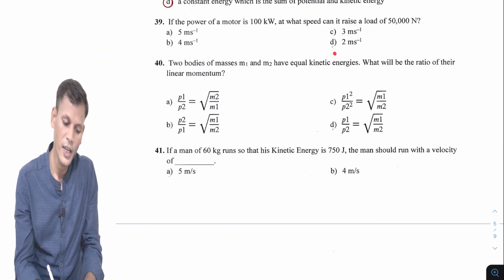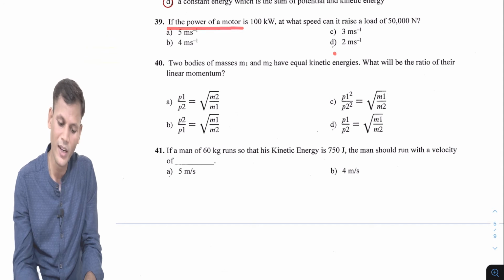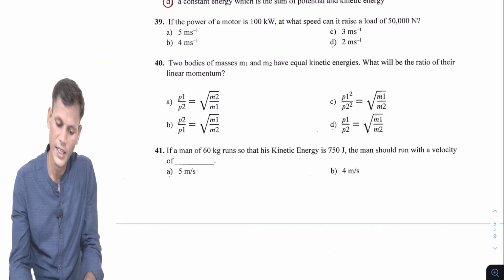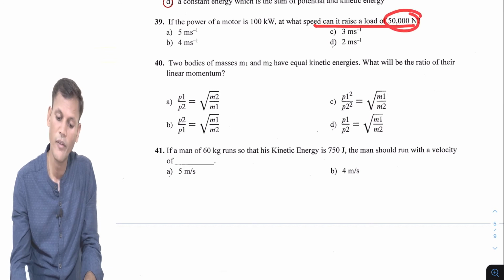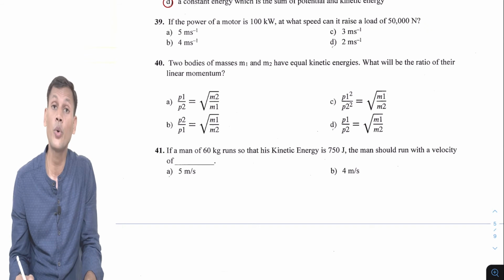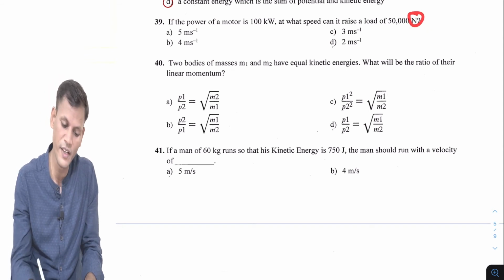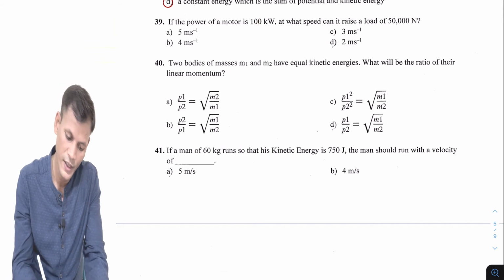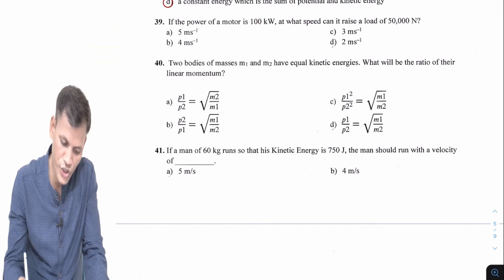Now the next question: if the power of a motor is 100 kilowatt, and the force applied to the load is 50,000 Newton, what speed can it raise the load at? Force is given and power is given. We have to find out the velocity. So what information is given?